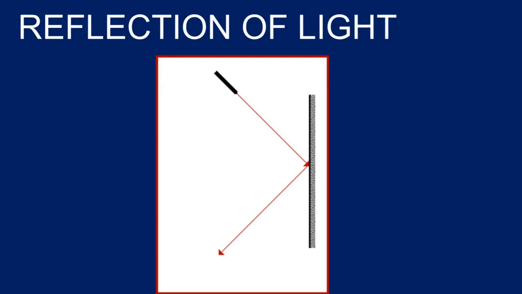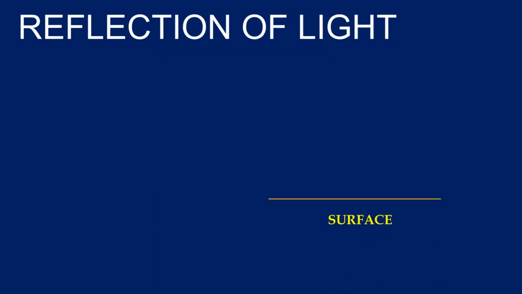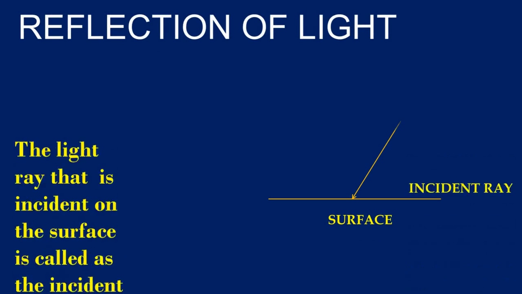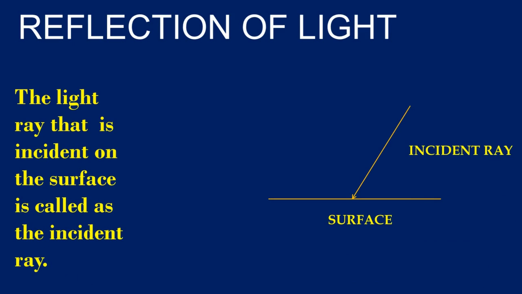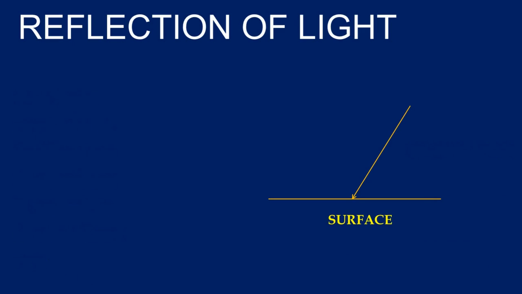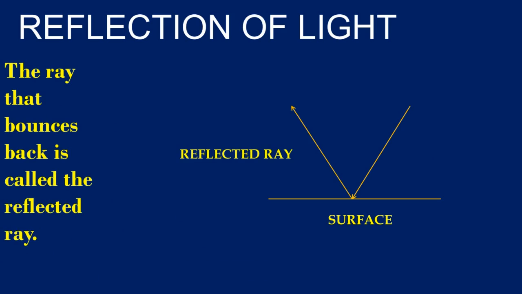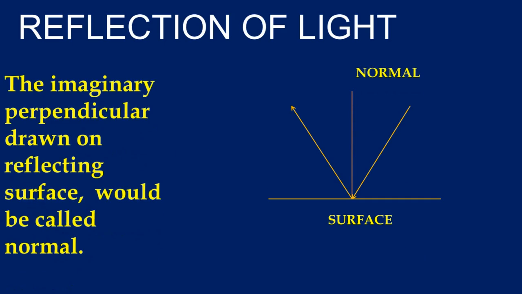Now we will see certain important terminologies that we have to learn in reflection of light. Consider this is an opaque surface. The light ray that is incident on this surface from your source of light is what you call the incident ray. As I told you, since it is an opaque surface, it will try to bounce back the light. And this ray that is bounced back is what you call the reflected ray. The normal is an imaginary perpendicular which is drawn on the reflecting surface.